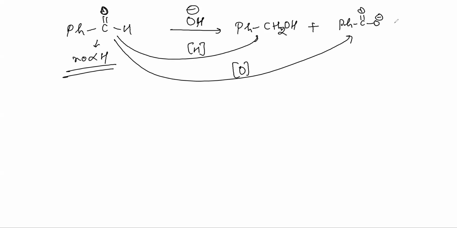Please note this. Now here, let me tell you how the reaction starts. OH minus attacks first. This is the mechanism.